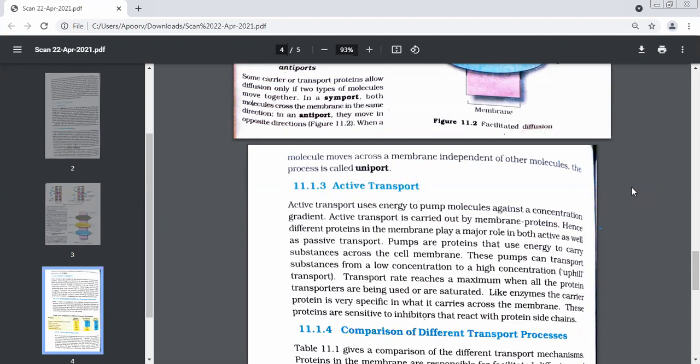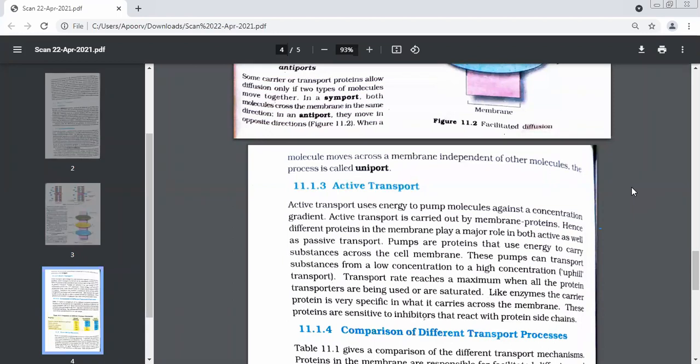What name did we give these proteins in passive transport? Porins. These are also special proteins, but we are going to call them pumps. Pumps are also proteins present on the plasma membrane which help in transport, but now we are talking about active transport. So pumps are proteins that use energy to carry substances across the cell membrane.